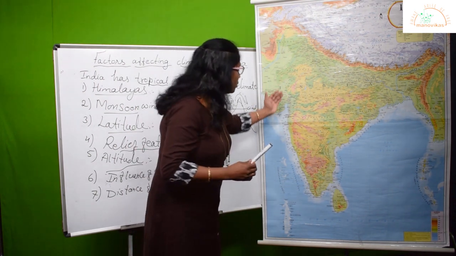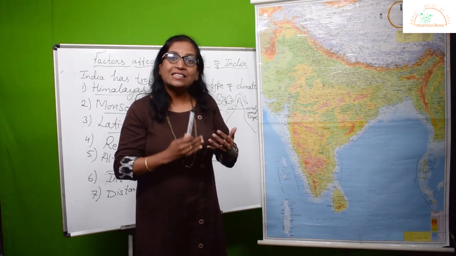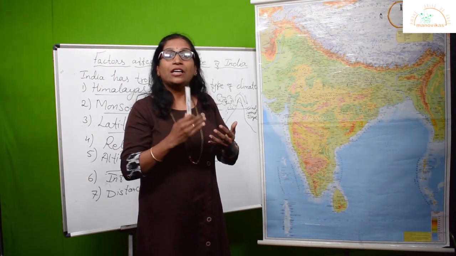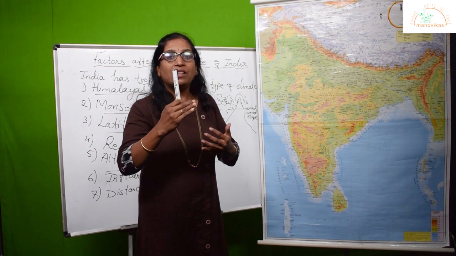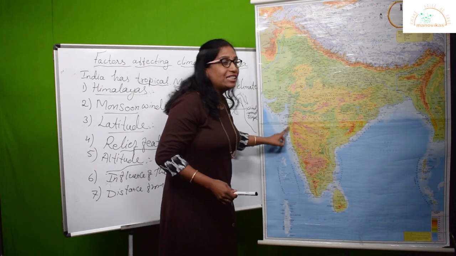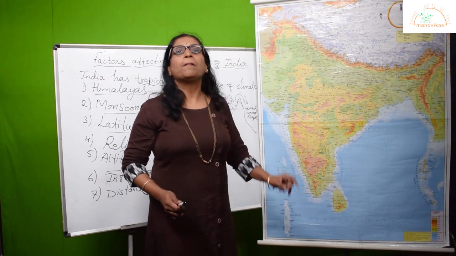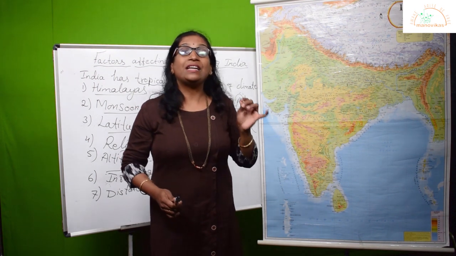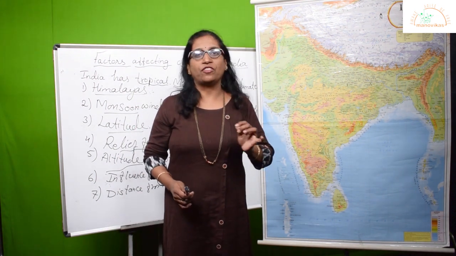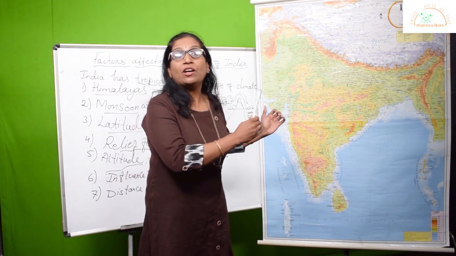So along the coastal region, there is exchange of sea and land breeze, and this is why the temperature here is not extreme during the day and night. This type of climate along the coastal region is called equable, oceanic or maritime climate. Is it clear? Why? Because they are very close to the sea.